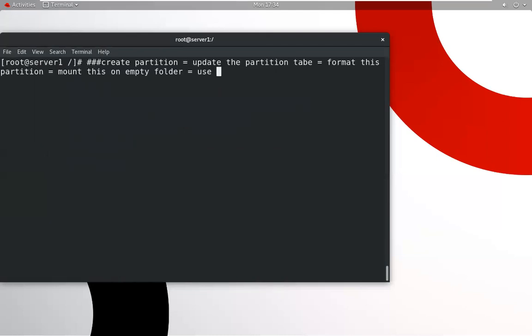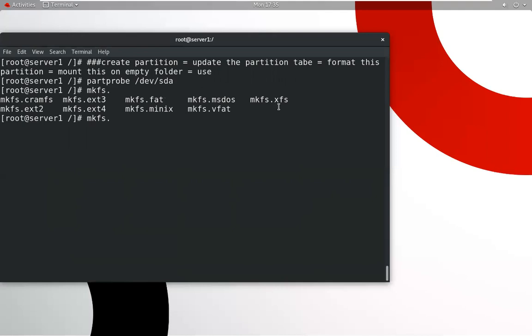We can use partprobe. This is the command to update the partition table. So which is the partition? /dev/sda. The partition is in sda, so the partition table will be updated. After that, what will we use? Format the partition. This is the command to format the partition: mkfs.